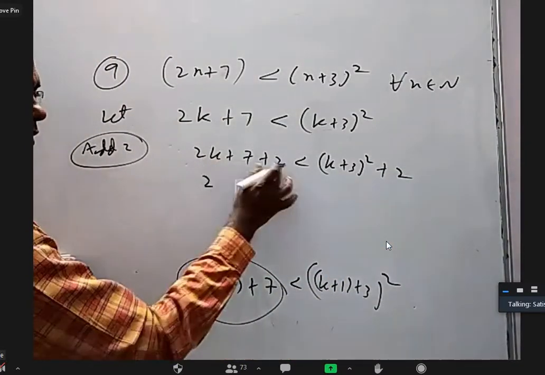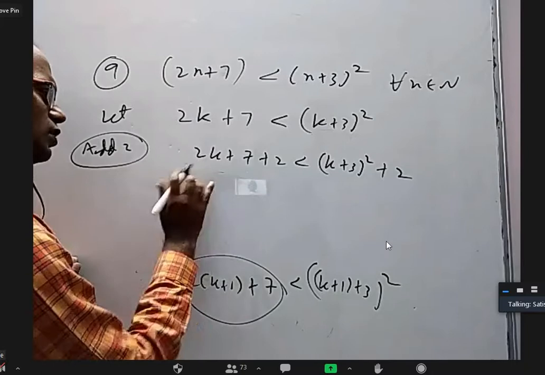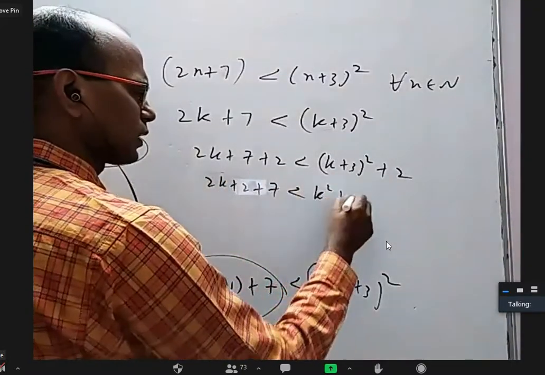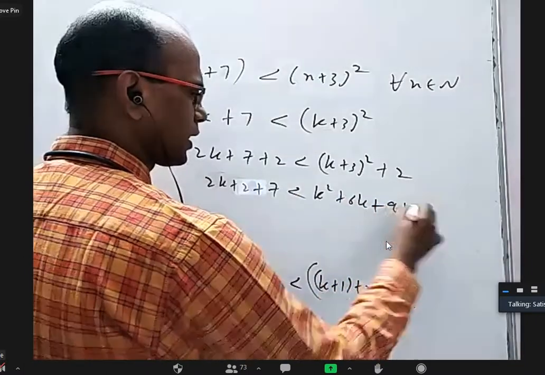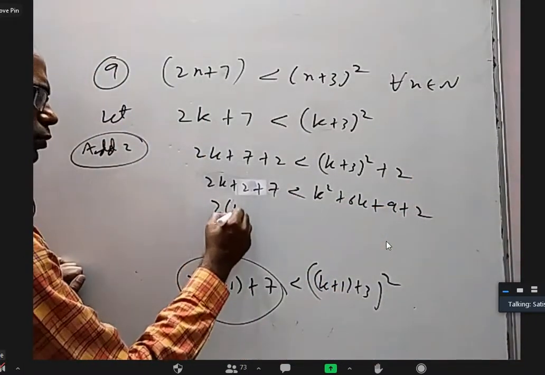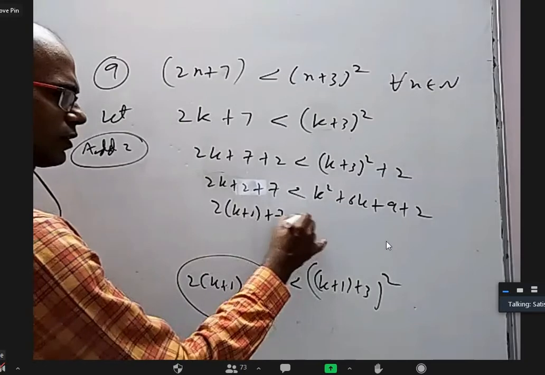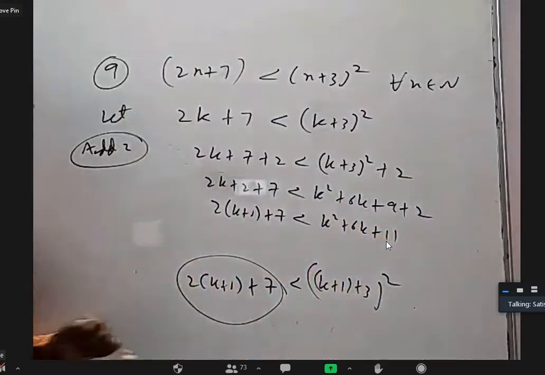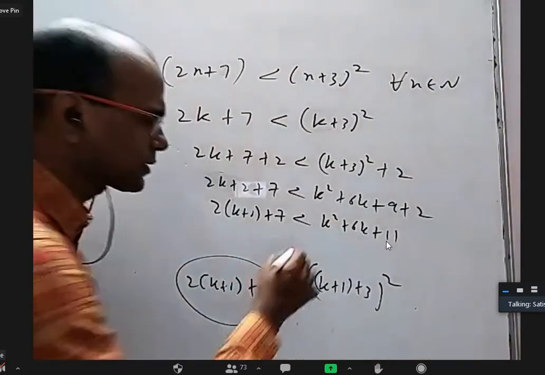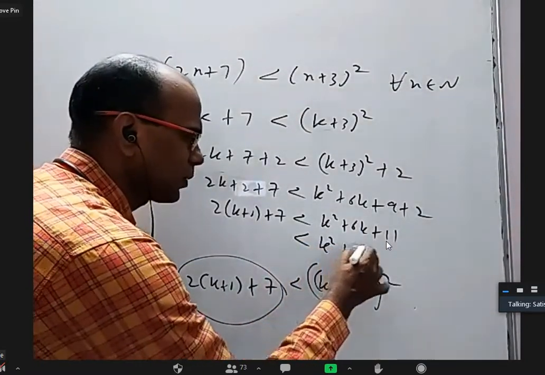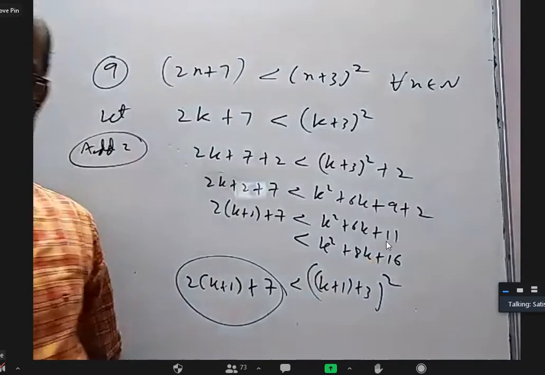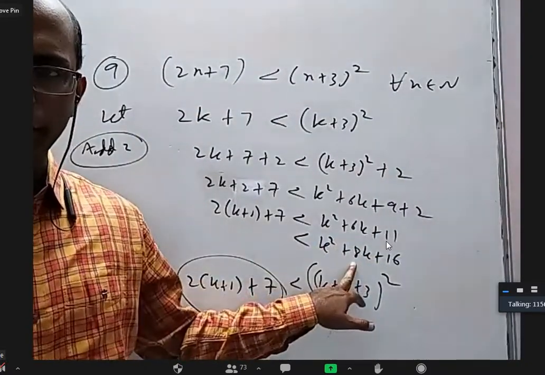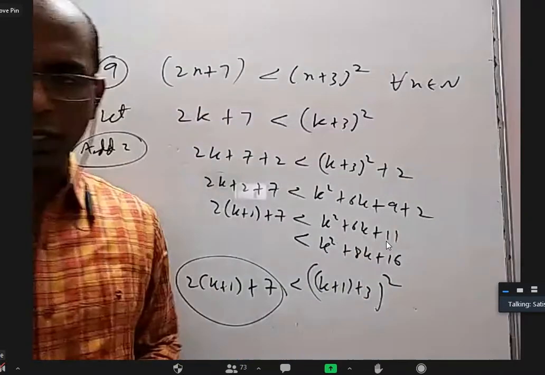That is 2k plus 2 plus 7, less than k square plus 6k plus 9 plus 2. This is 2 times (k plus 1) plus 7 is less than k square plus 6k plus 11. Can I say it is less than k square plus 8k plus 16? Yes, sir. 6k less than 8k, correct? And 11 less than 16, correct?